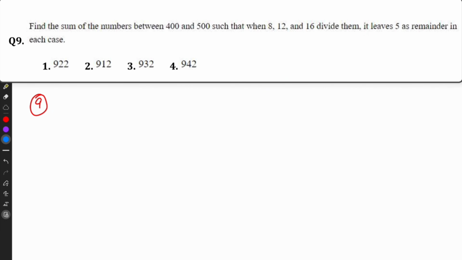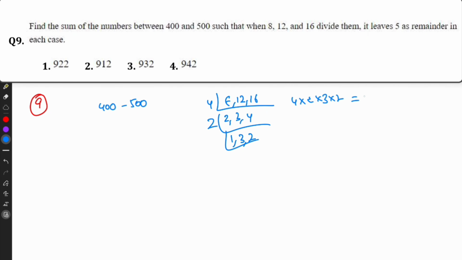Question number 9. Find the sum of numbers between 400 and 500 such that 8, 12, 16 divide them. The LCM is 2 into 2 into 3 into 2 into 2, that equals 48.